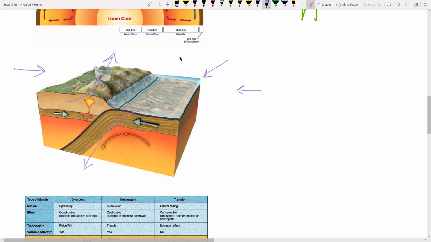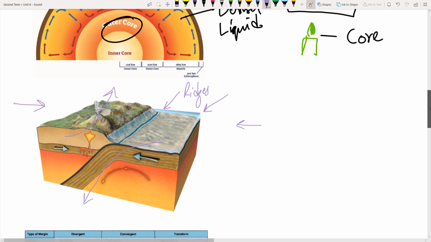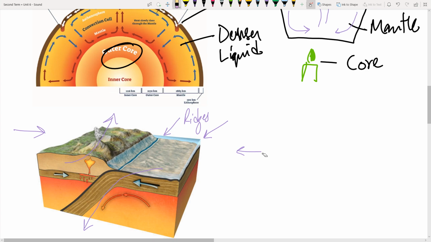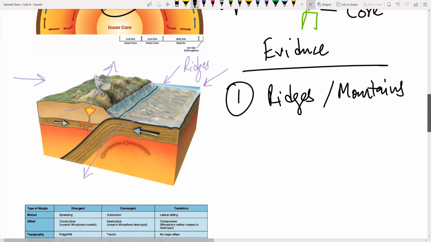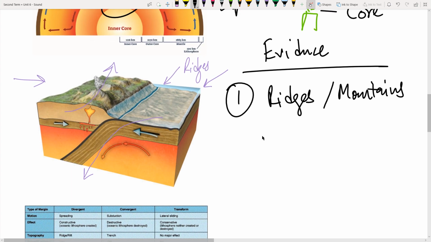As you can see, how do we get to see these? Because in the ocean we see these ridges or cliffs underwater, which represent the presence of the tectonic plates. So some of the evidence for tectonic plates: evidence number one is ridges and mountains, right? How they are forming, how they are there. These represent tectonic plates, right?